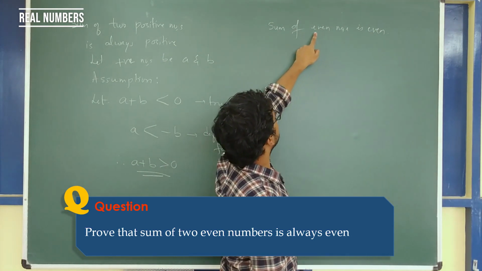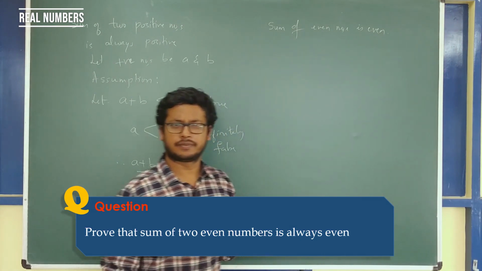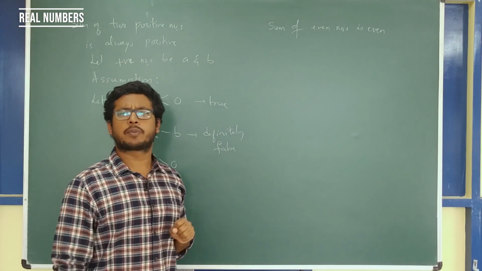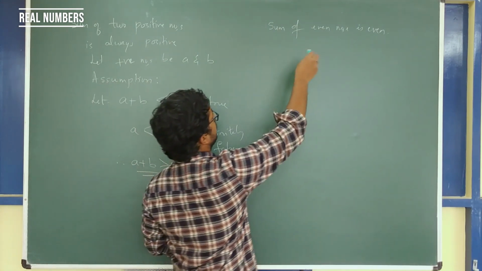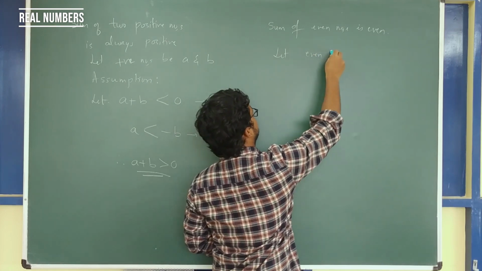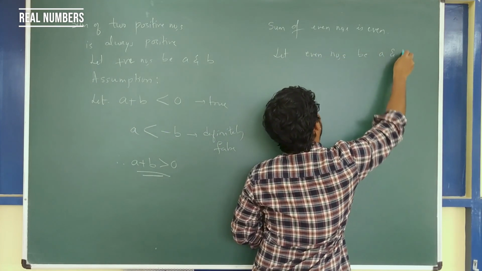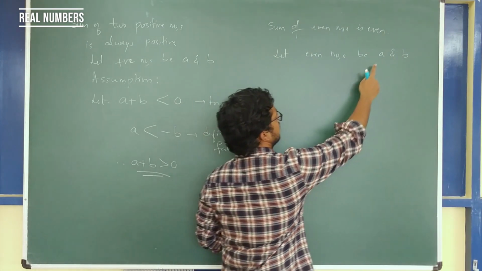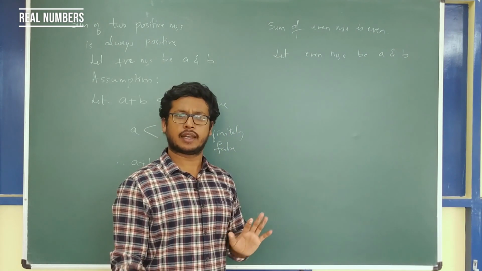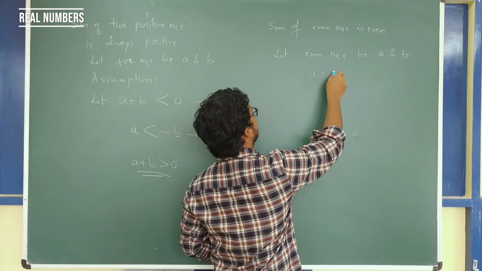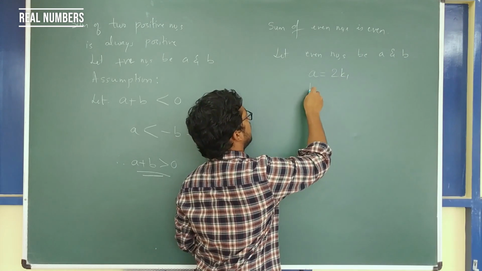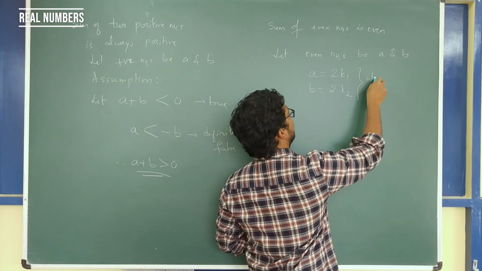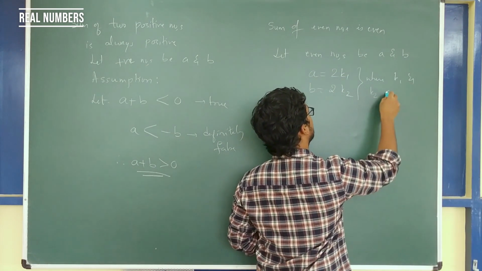So he is saying sum of even numbers is even. We already know that this is true. We have applied this multiple times. But now the question is, how do we prove this one? We will assume, so let even numbers be a and b. If a and b are even numbers, then a and b are multiples of 2. Correct? So I'll write it like this: a is 2 times k1 and b is 2 times k2, where k1 and k2 are integers.